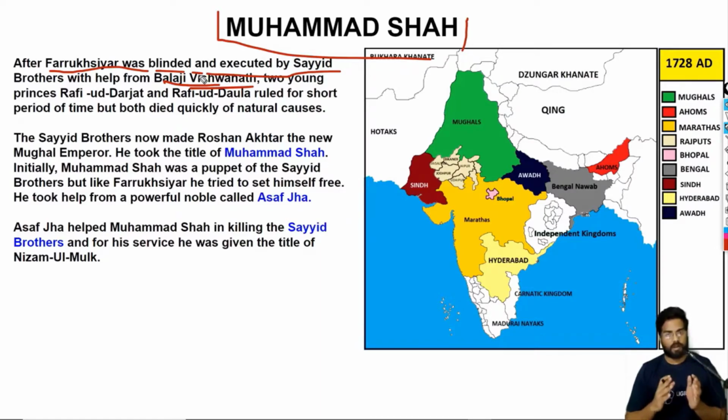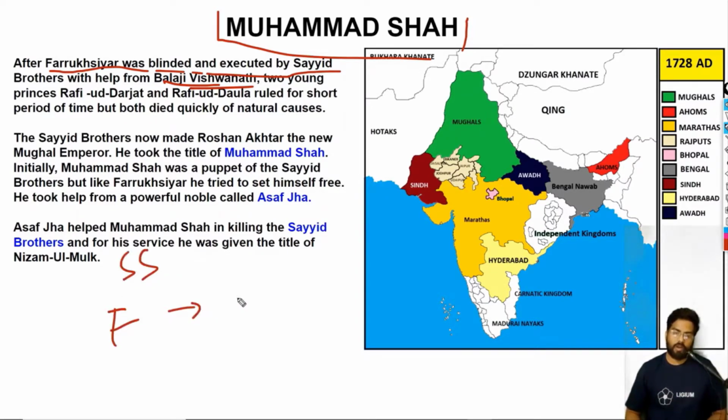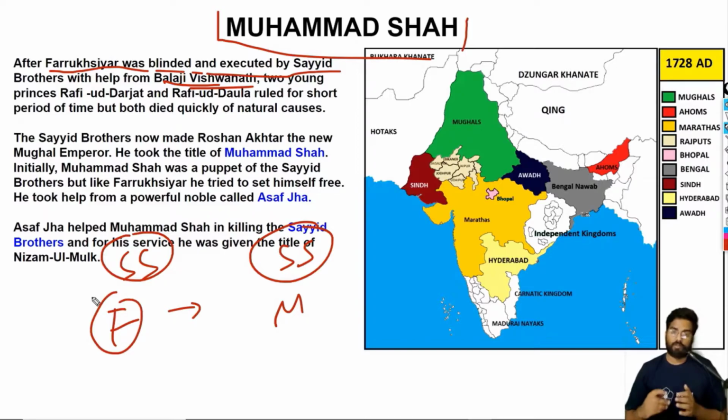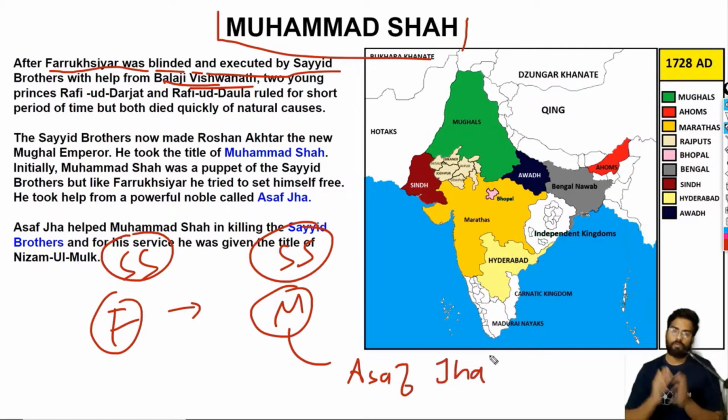Now Muhammad Shah was also a puppet of the Sayyid brothers, just as Farooq Siyar was. Farooq Siyar was killed because he tried to free himself from the Sayyid brothers. Muhammad Shah was doing the same thing, trying to free himself from them, but this time he was smart. He didn't do it alone. He took the help of a guy called Asaf Jah, a very powerful noble.